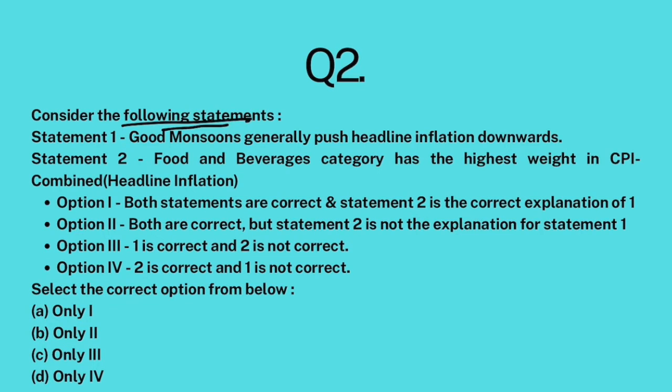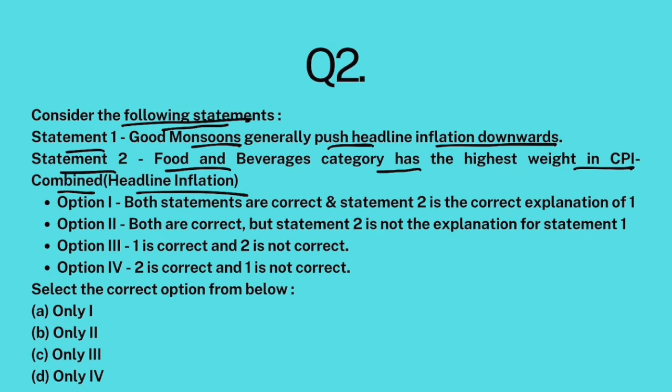Consider the following statements. Statement 1. Good monsoons generally push headline inflation downwards. Statement 2. Food and beverages category has the highest weight in CPI combined headline inflation. Option 1. Both statements are correct and statement 2 is the correct explanation of 1. Option 2. Both are correct but 2 is not an explanation of 1. Option 3. 1 is correct, 2 is not correct. Option 4. 2 is correct, 1 is not correct. Now we have to choose the best option.